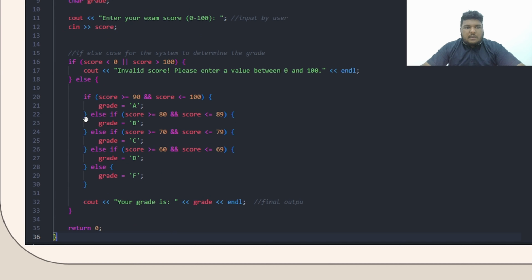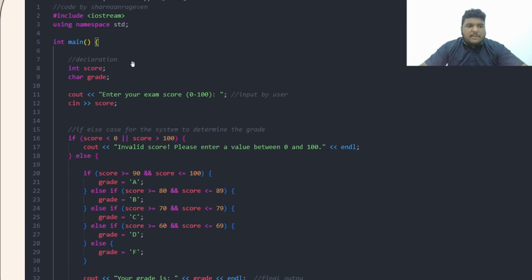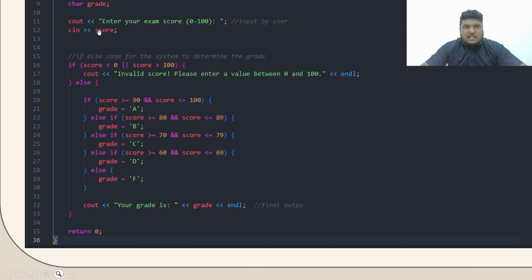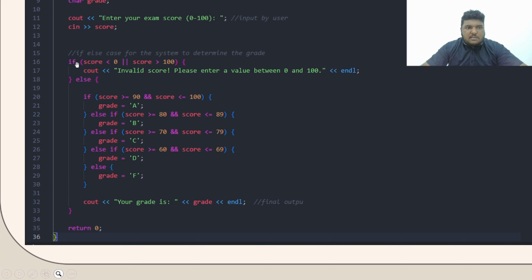Right now for line 11, there is cout here. Cout is like a letterbox, the way the system conveys the message to the user, and cin is to collect the data inputted by the user. In this case, the cin is score and the cout is enter your exam score in brackets 0 to 100. Next, for line 15, I have added another single line comment stating the if else case for this system to determine the grade.